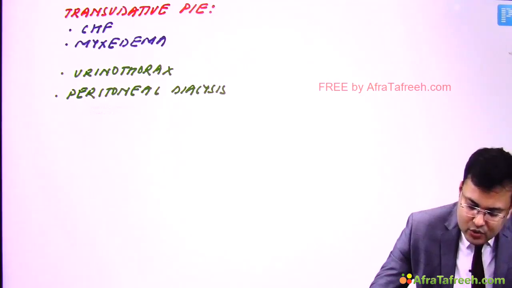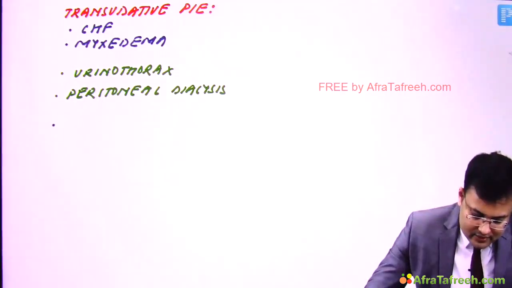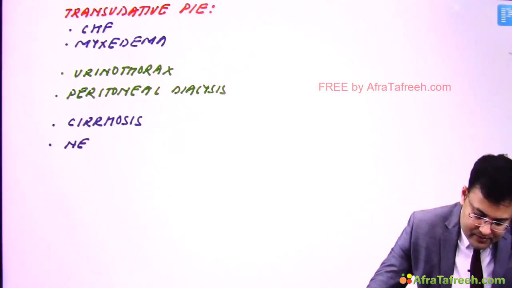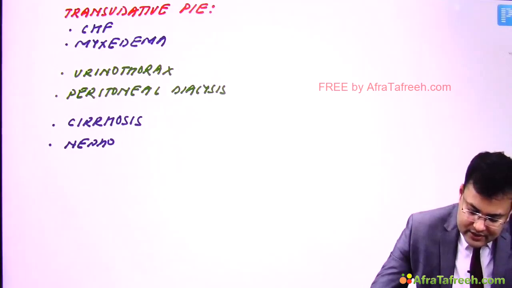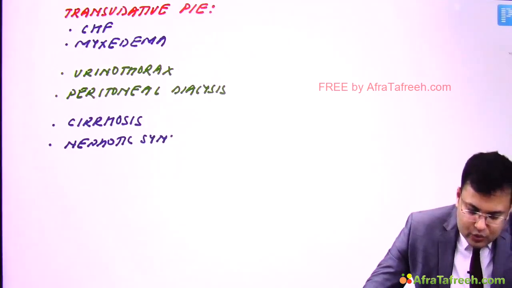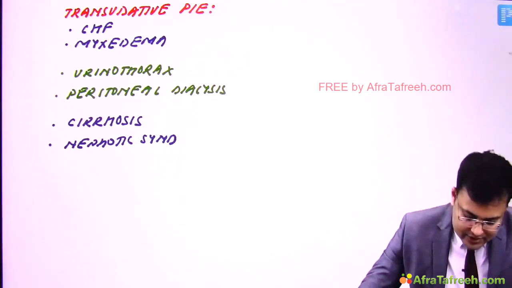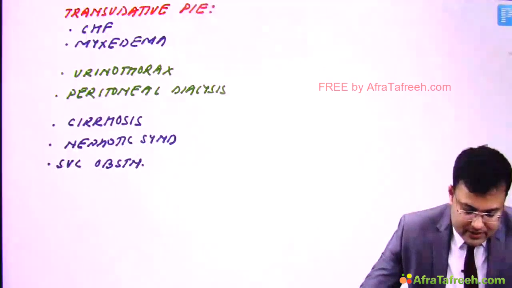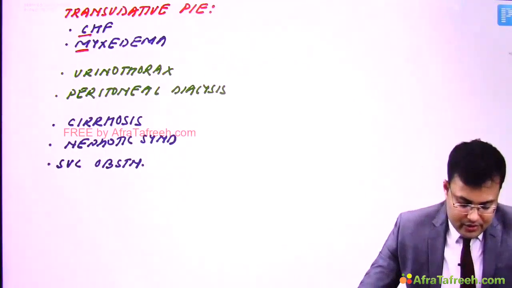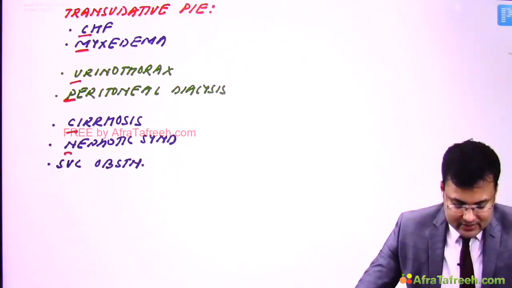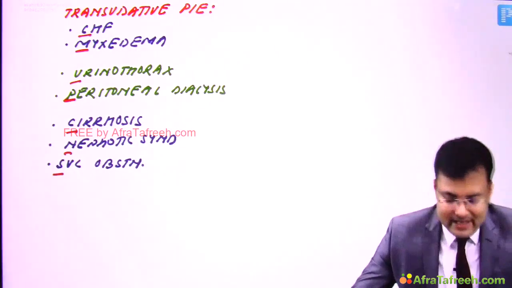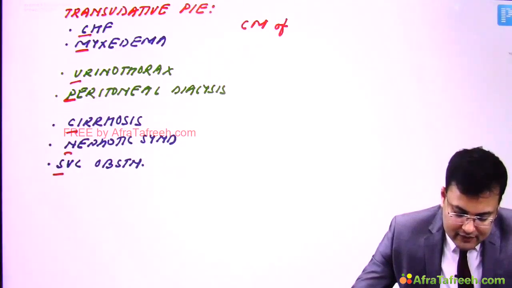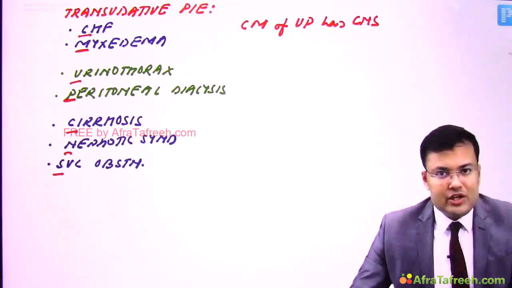You have seen patients who are having cirrhosis, having pleural effusion, nephrotic syndrome, and superior vena cava syndrome because of SVC obstruction. So superior vena cava obstruction. Clear? So how to remember? CM of which state? UP has CNS. Okay, so CM of UP has CNS. Clear? So these are the causes of transudative pleural effusion.